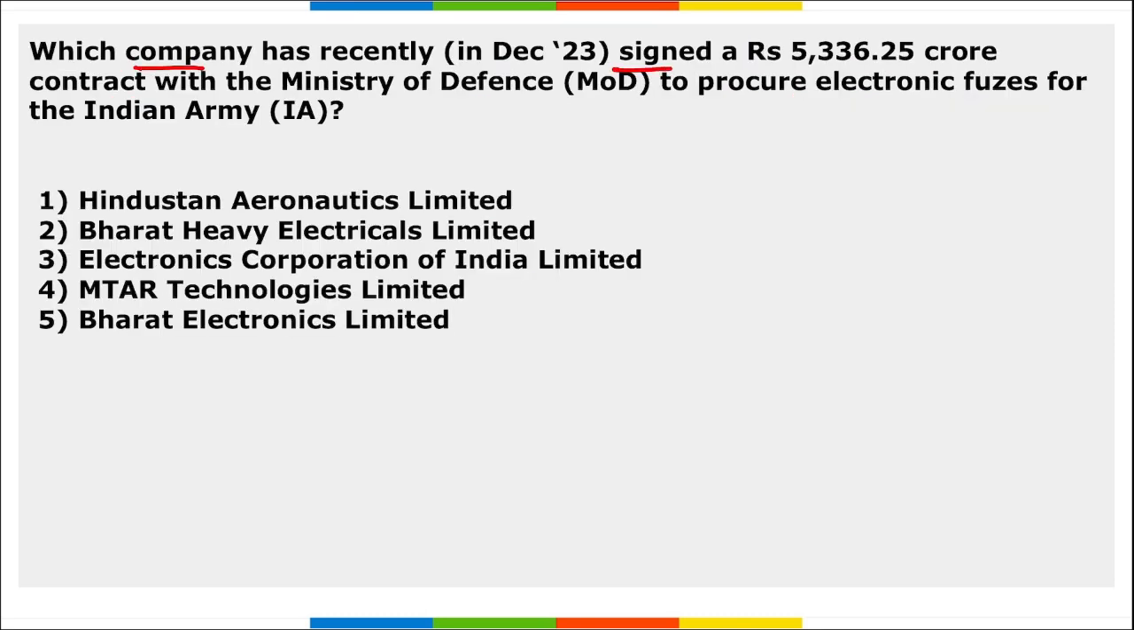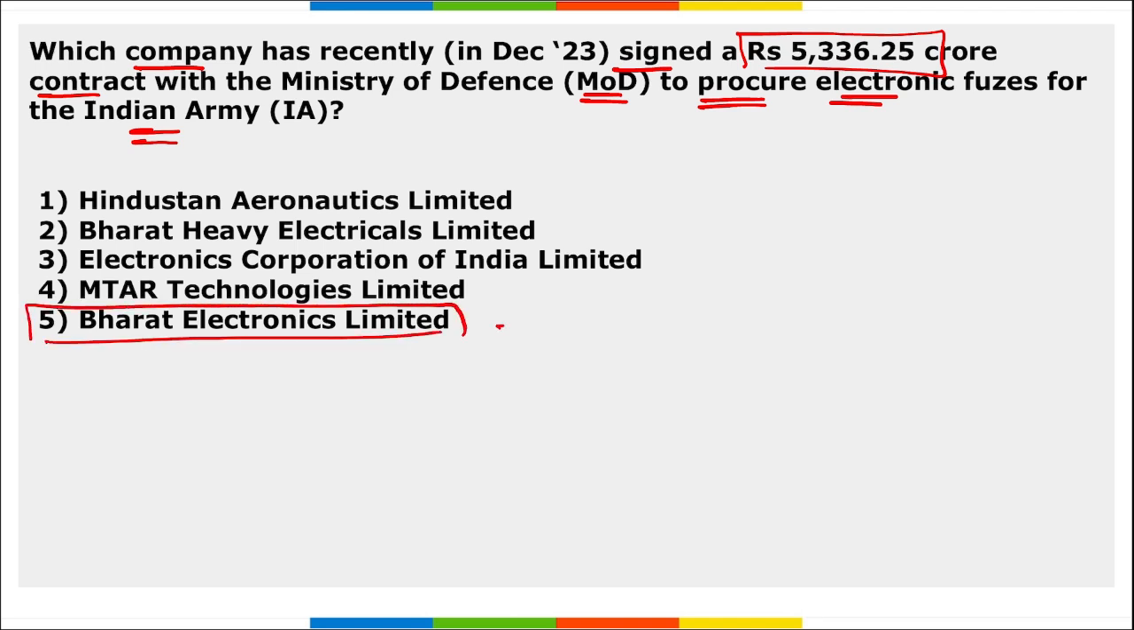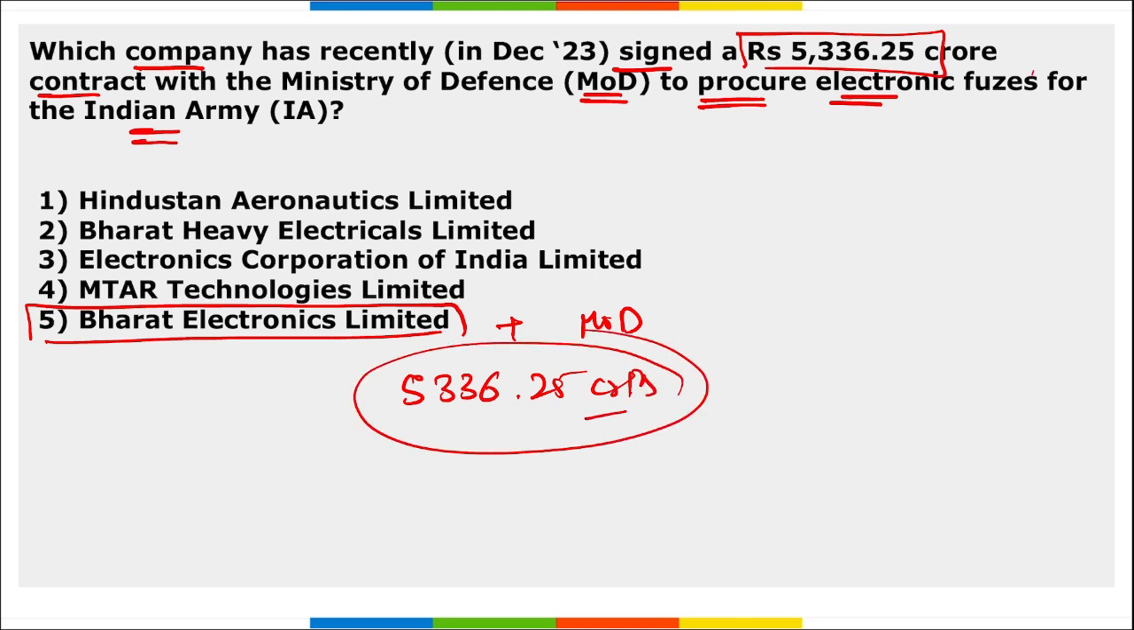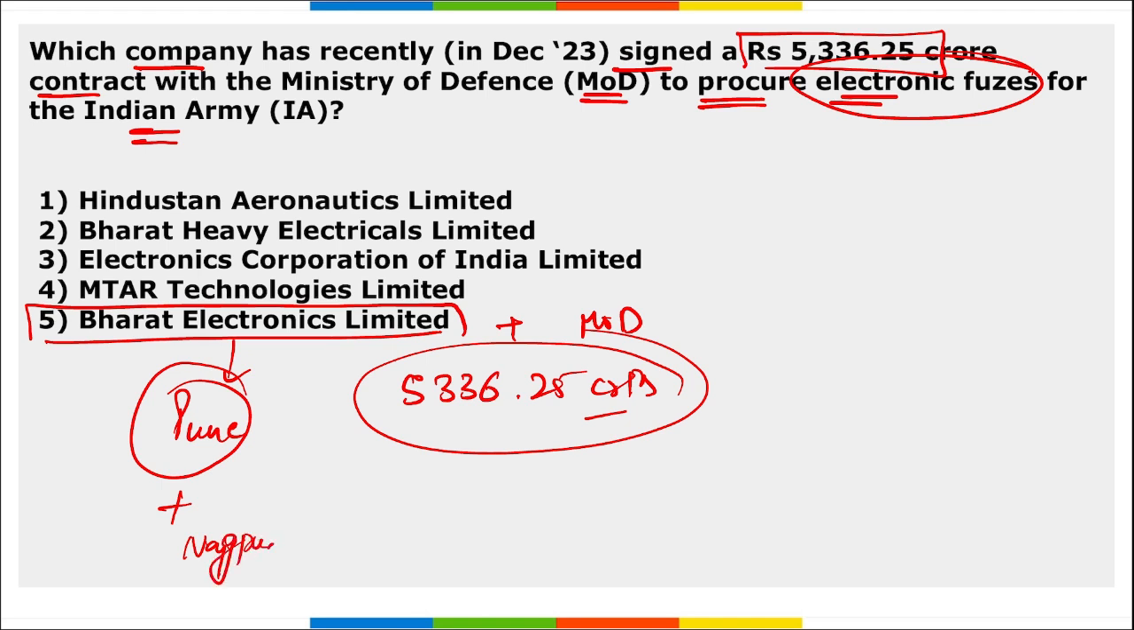Next, which company has recently signed a 5,336 crore rupees contract with Ministry of Defense to procure electronic fuses for the Indian Army? It is BEL, Bharat Electronics Limited, right? They have recently signed a contract with Ministry of Defense. This contract is worth 5,336.25 crore rupees, and it is for the procurement of the electronic fuses for the Indian Army. These electronic fuses will be manufactured by Bharat Electronics Limited at their facility in Pune, Maharashtra, as well as a plant that will be set up in Nagpur in Maharashtra.